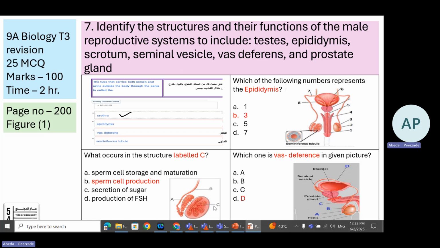C, what is C? What does C label? Testes. So inside the testes, what happens? Sperm cell production happens.